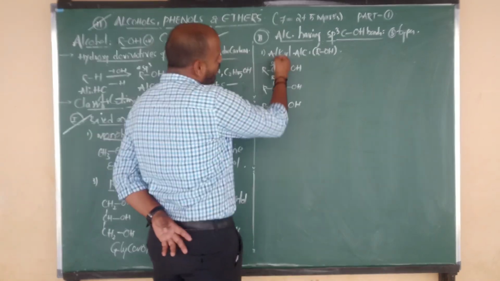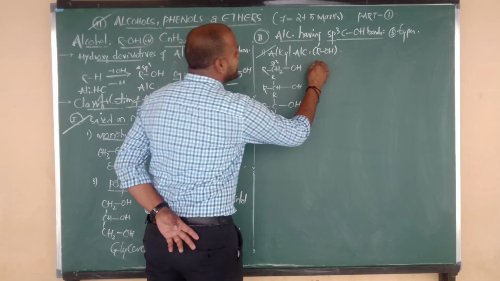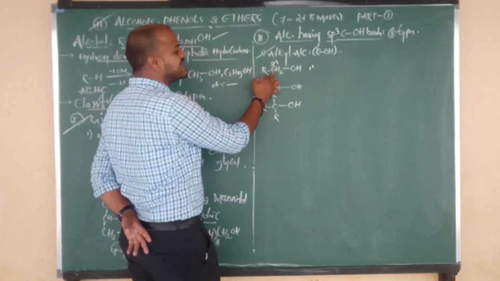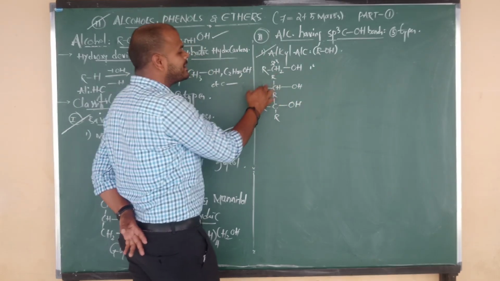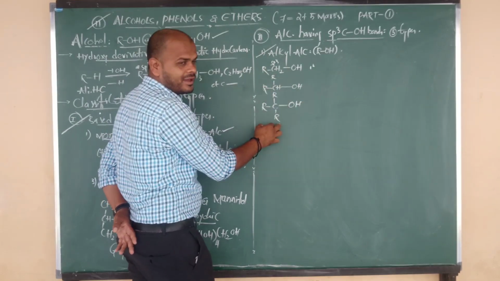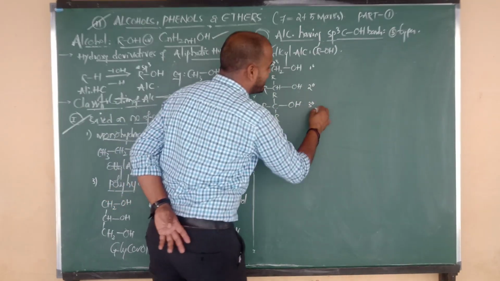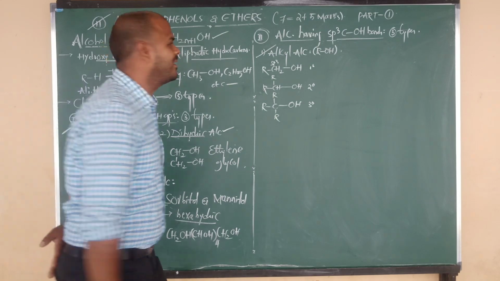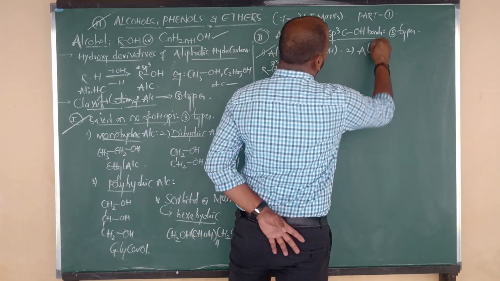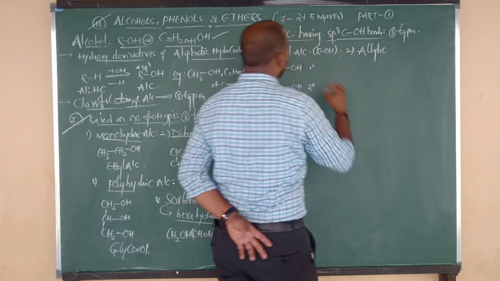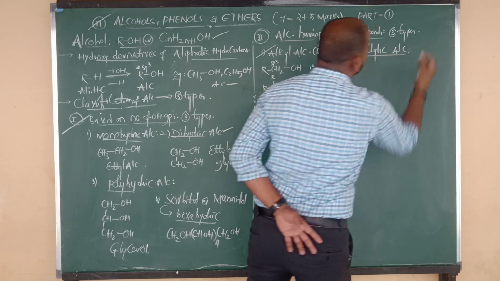But listen carefully, all three are alkyl alcohols. But the first one is a primary alkyl alcohol because the OH-connected carbon is connected to one more carbon or alkyl group. Here the carbon is connected to two others, here the carbon is connected to three others. So we can say the second one is a secondary alkyl alcohol and the third one is a tertiary alkyl alcohol. Right. In that second category, the second one is allylic alcohols. Alkyl alcohols, number 1. Number 2 is allylic alcohols.